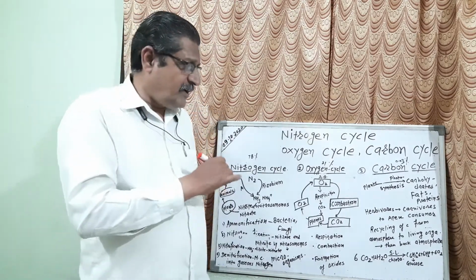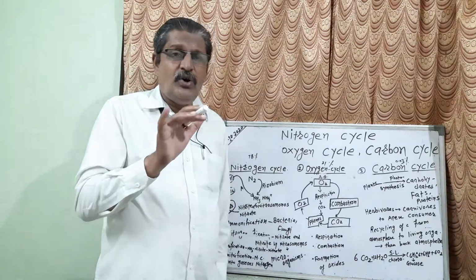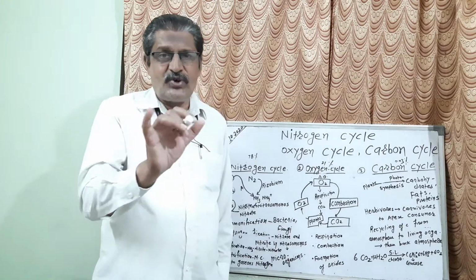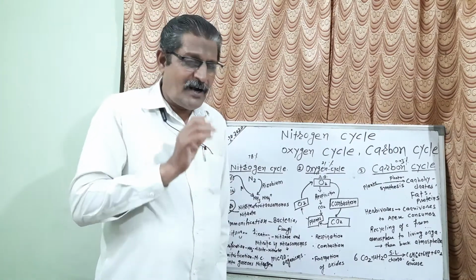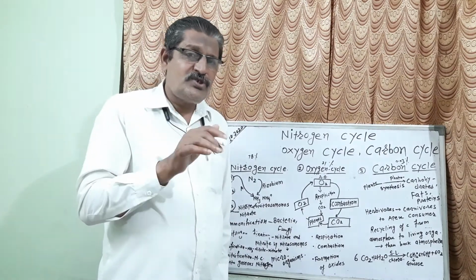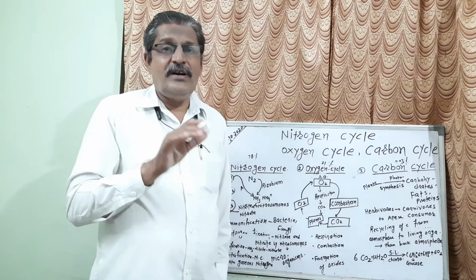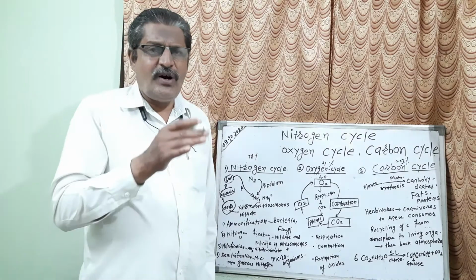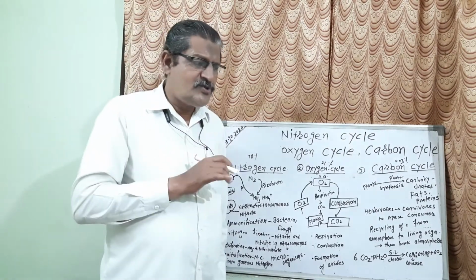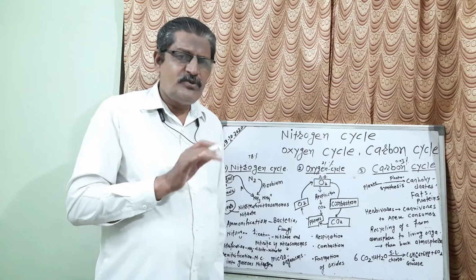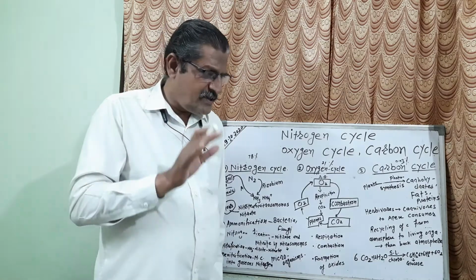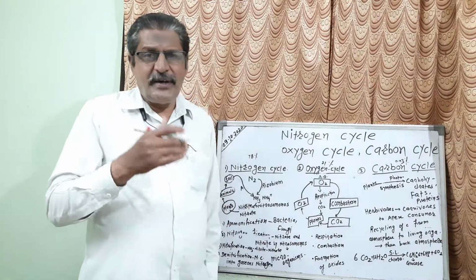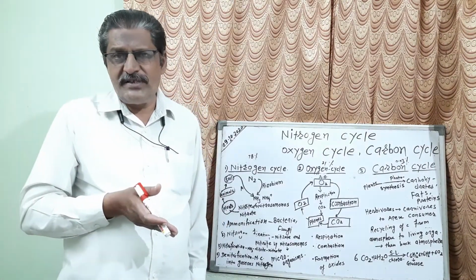So it is our duty to control all these combustions. You can't say that you should stop factories or stop vehicles, but you should use vehicles in a convenient manner. When it is very necessary for you to go outside by vehicle, at that time only that vehicle should be used, so that there is no increase in pollution. And if there is an increase in pollution, the temperature on the earth will go on increasing.